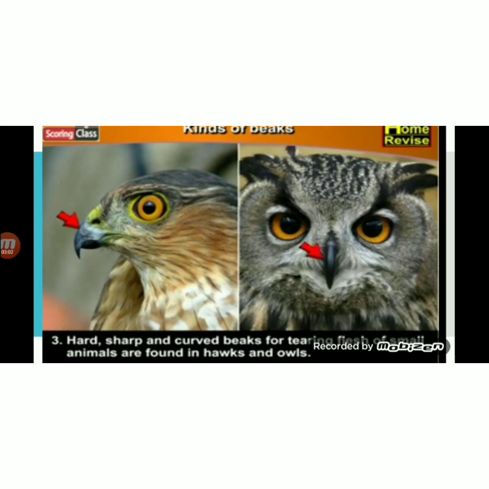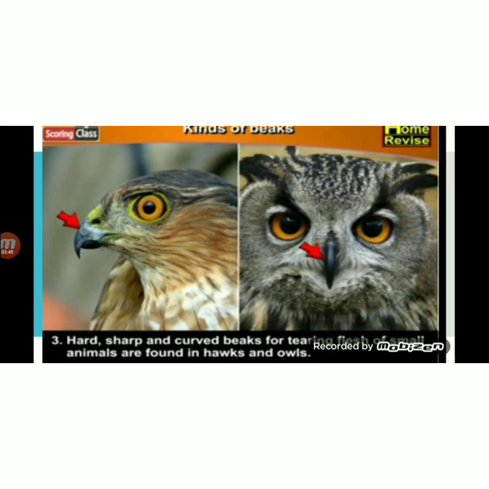So let's revise once. Today we have studied about function of beaks. What is the function of beak? Birds used to tear, bite, chisel and crush the food with the help of beaks. They use their beak to fight the enemy or catch the prey. Enemy means दुश्मन. दुश्मन से fight करने में and catch the prey. Prey means शिकार. शिकार पकड़ने में, to catch the prey. They also use it for preening their feathers. Preening means to clean the feathers and set them right. These are the functions of beaks, and different types of beaks we have studied today.